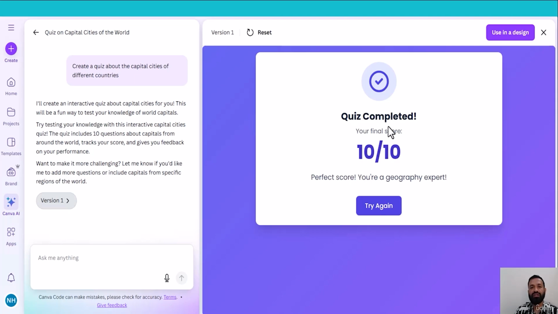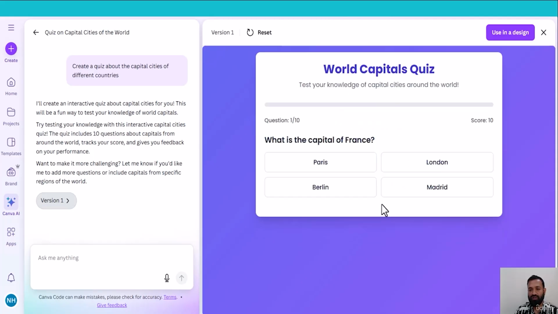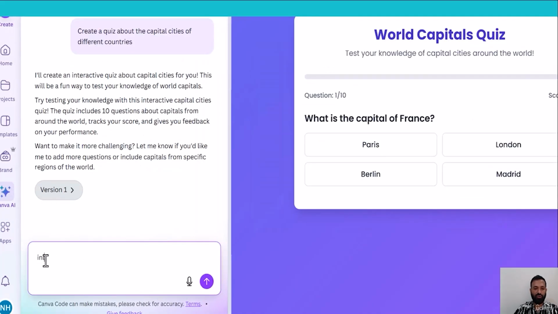This is an interesting quiz. With just a simple prompt, Canva generated this quiz. You can try again. Canva gives you 10 questions, but you can increase as many as possible. You have to write here. Let me type here, include 50 more capitals, and press enter.